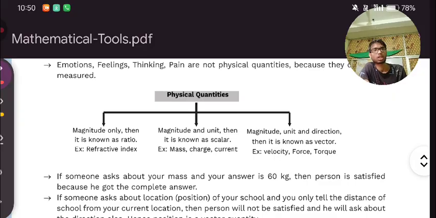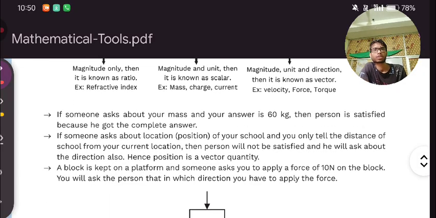Right? Both are quantities. If someone asks about your mass and your answer is 60 kg, then the person is satisfied because he got the complete answer. If you say 60, then the person will not be satisfied. He will be confused about what the 60 is. 60 can be anything. 60 is just a number, so any person will not be able to interact with this number.